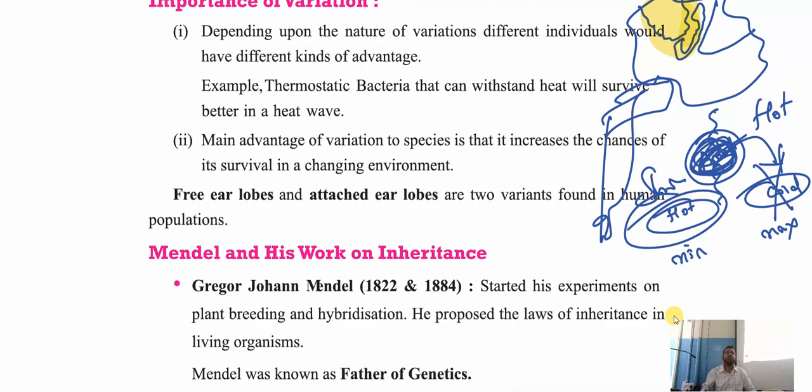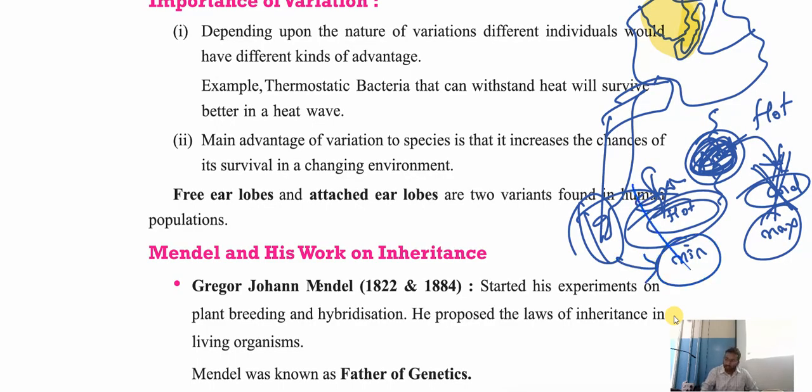Maximum food went this side. Already these animals couldn't withstand this temperature, so they died, even though that kind of food was available. Here we have animals that can withstand a higher temperature, but no food is available for them to survive. Even here those animals died. That is called variation.